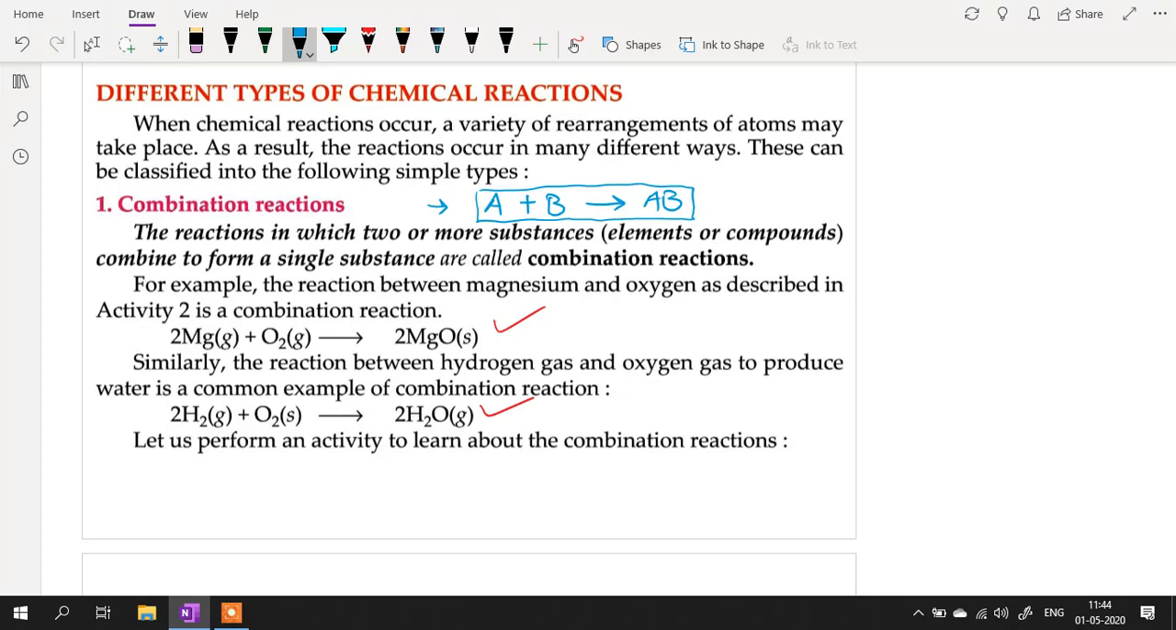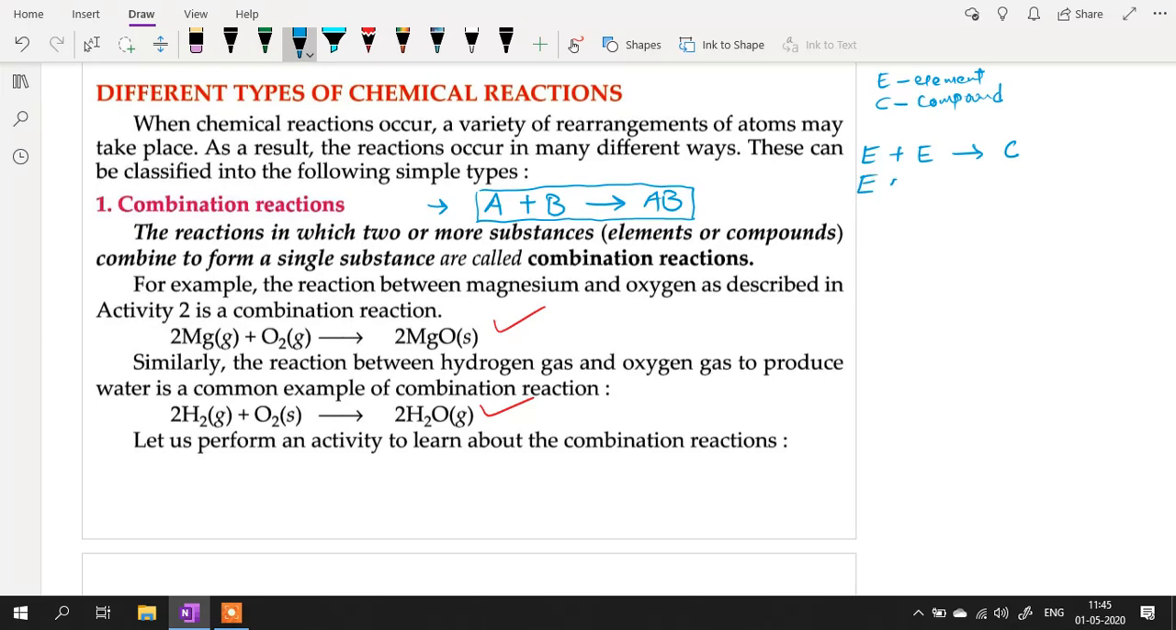Two reactants combine to give you a single product. Two or more reactants could combine to give you a single product. That is combination reaction. So in combination reaction, two elements can combine together to give you a single compound. E means element, C means compound. So two elements can combine together to give you a single compound, right?